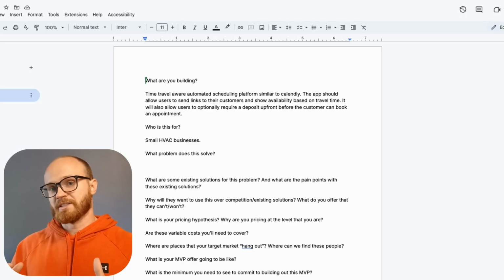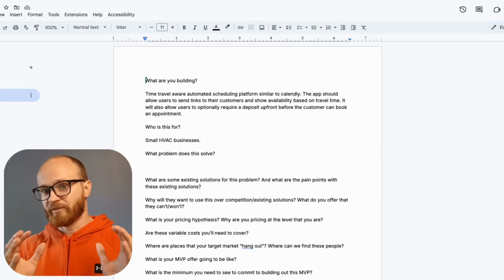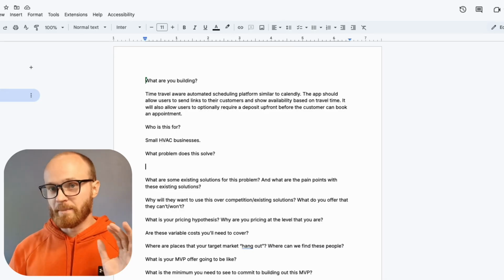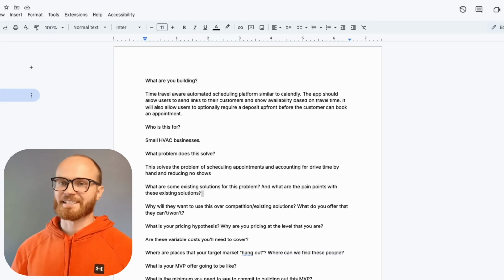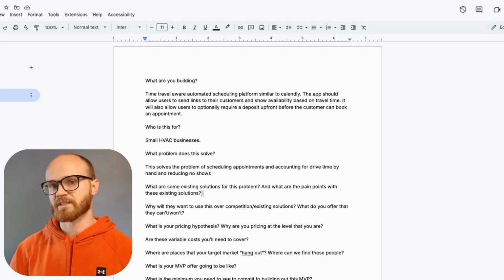The reason is because these businesses are going to be able to require a deposit to book an appointment up front, meaning if there's a no-show, they're getting paid anyway. And since their customers are going to be paying for this appointment beforehand, it means there's going to be more commitment from their customers. So the next question is, are there some existing solutions for this problem? And what are some of the pain points for these existing solutions?